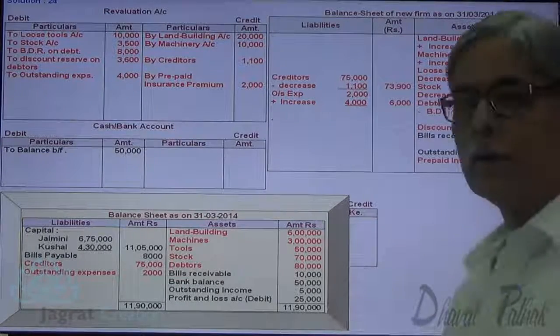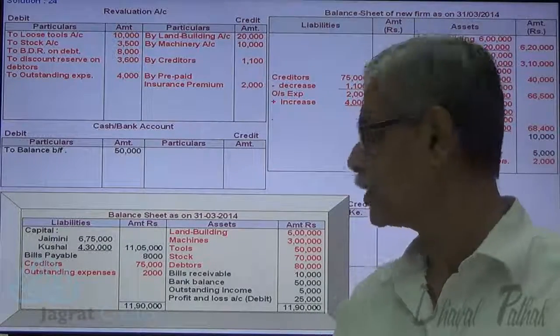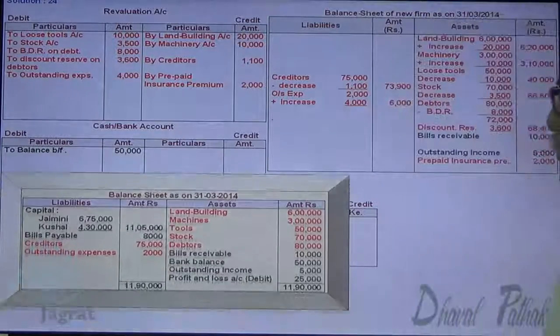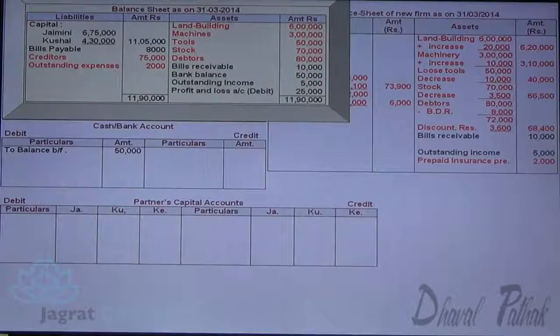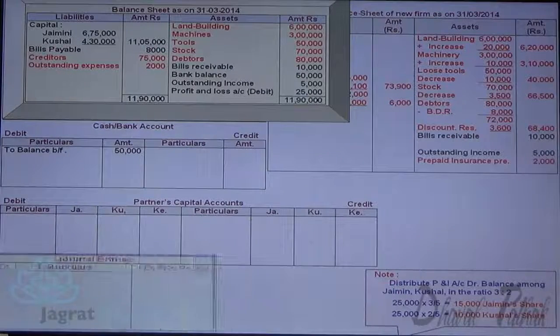This profit and loss account debit balance of 25,000 will be distributed in the old profit sharing ratio between Jaimini and Kaushal. So 25,000 distributed in the ratio of 3:2, 25,000 into 3 by 5, share of Jaimini 15,000; 25,000 into 2 by 5, share of Kaushal 10,000.